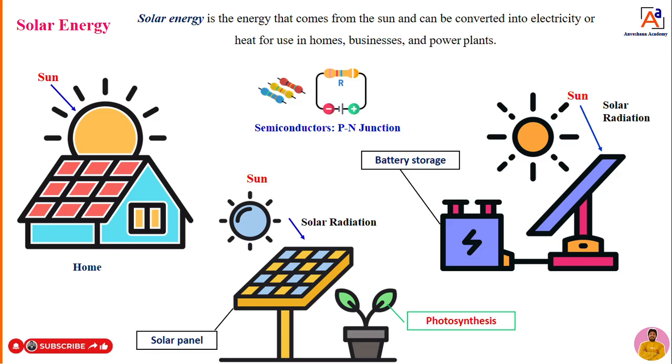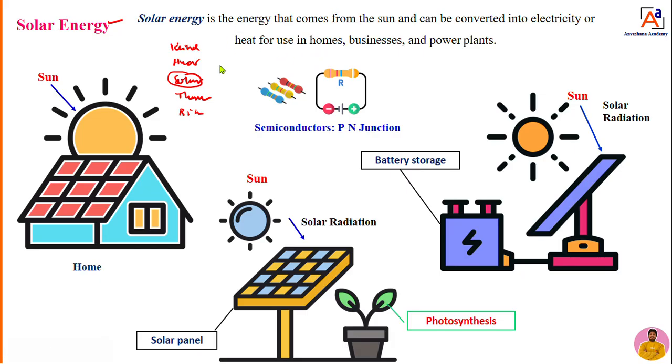Similarly, you can see solar energy. Dear students, when it comes to energy, you can see in our nature, wind energy is available, hydro energy is available, solar energy is available, thermal energy is available, biomass energy is available. Like that, different types of energies are available in our nature. But in that, some scientists concentrated more on solar energy.